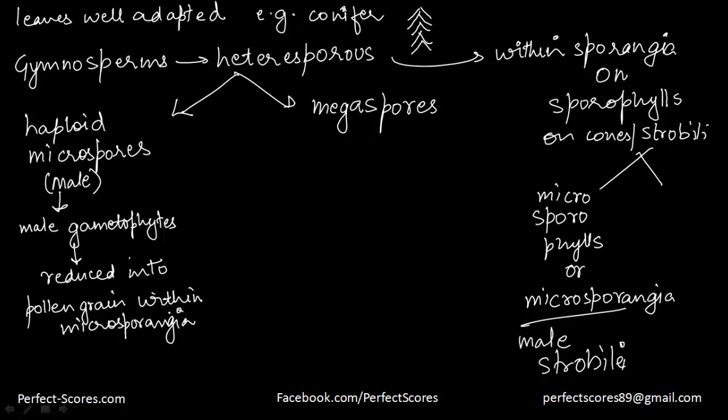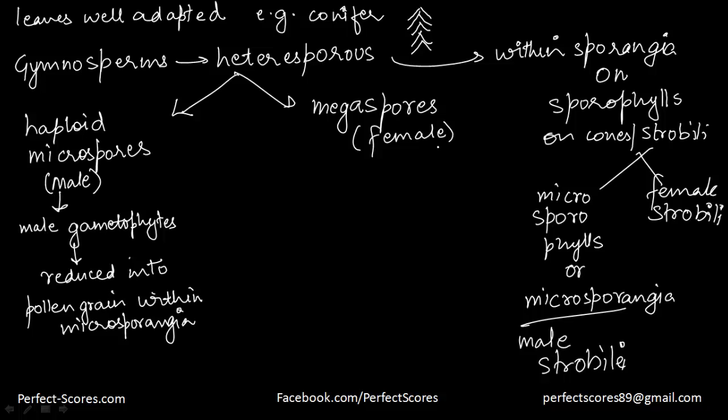On the other hand, the cones that bear the megasporophylls with ovules or megasporangia are called the female strobili. So that again confirms that the megaspores are the female spores. The male or the female cones or strobili can be either on the same tree, for example in Pinus, or on different trees also, for example in Cycas.